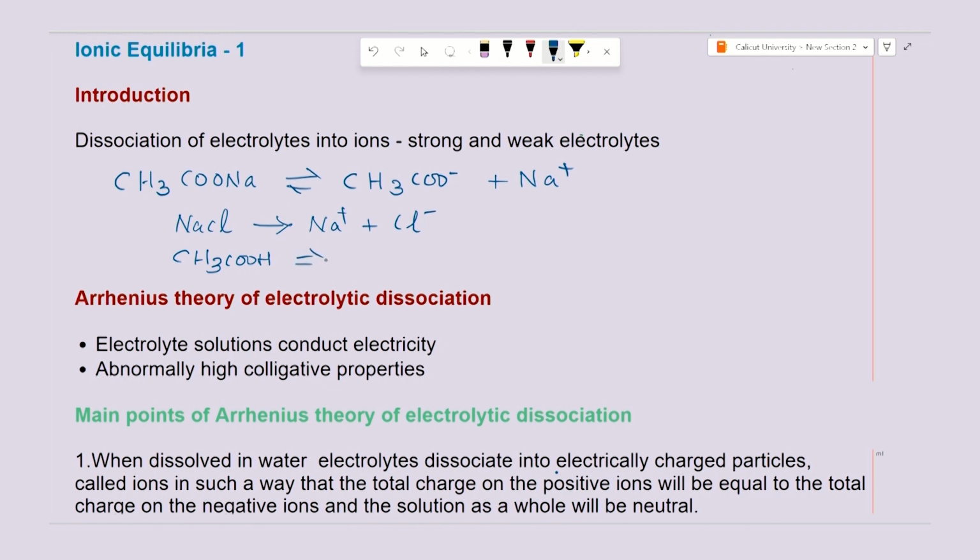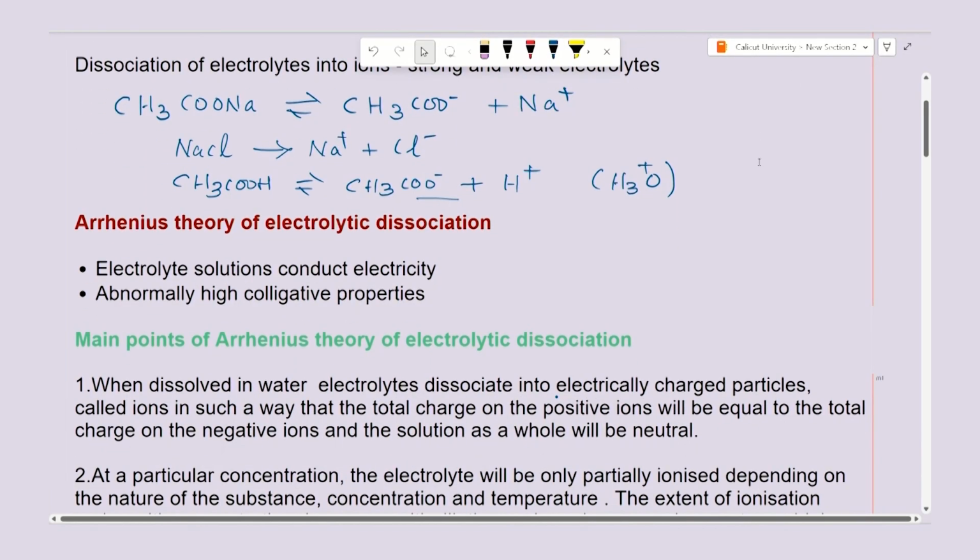you have to put in equilibrium arrow, that is a forward and backward reactions in which we have an equilibrium existing between the acetate ions and H plus ions, which is actually generally written as H3O plus ions, because that will be hydrated. Now, here this is not a complete dissociation in this case. So, we call acetic acid to be a weak electrolyte, while sodium chloride, which is 100% ionized, we call that to be a strong electrolyte.